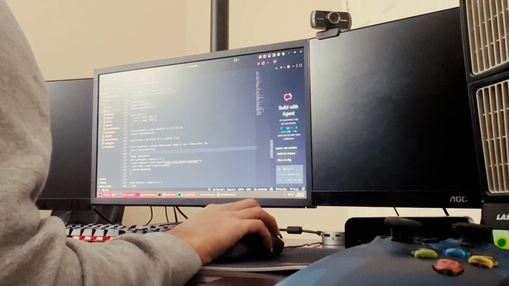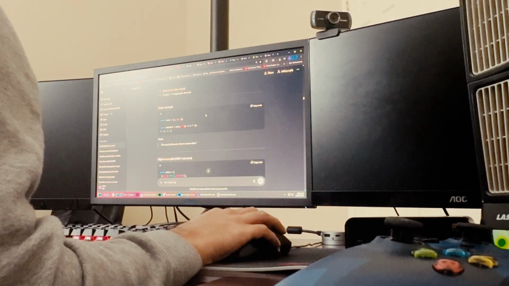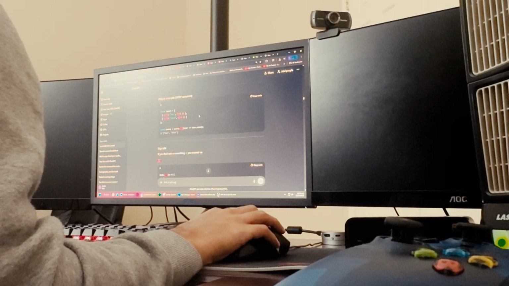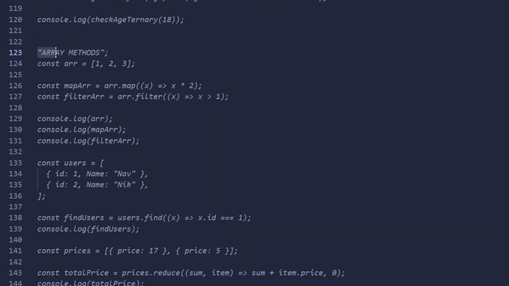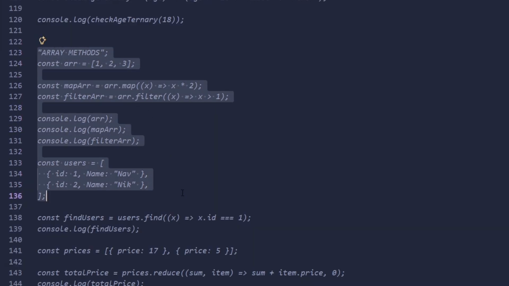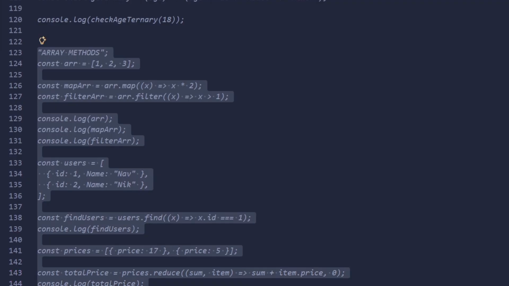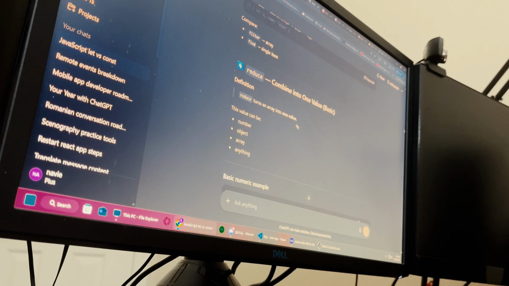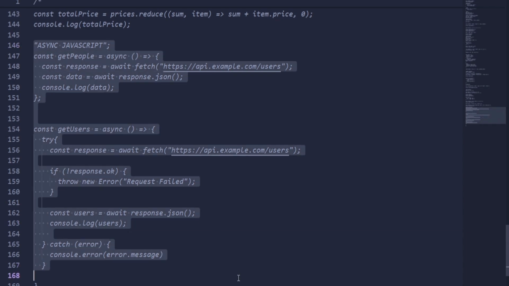The biggest mental block for me this week was learning array methods. This was a completely new concept to me, so I had to spend extra time to understand it. Instead of looping manually like in Python, JavaScript pushes you to transform data instead. I'm glad that I got this concept to click for me because React was way easier to understand later on, knowing the array methods. Then I moved into async JavaScript, specifically async and await.